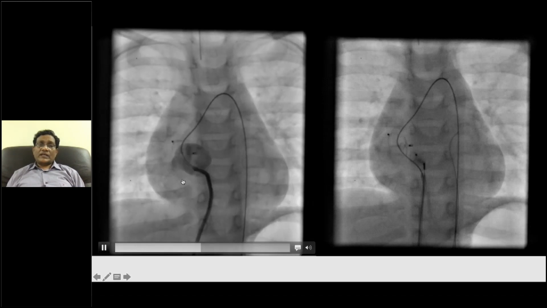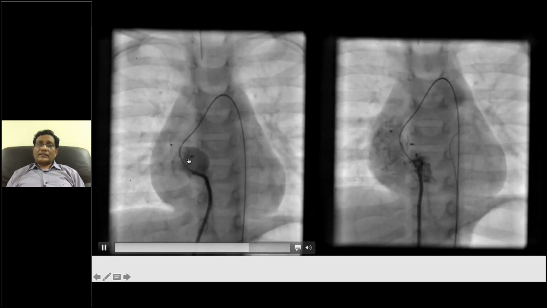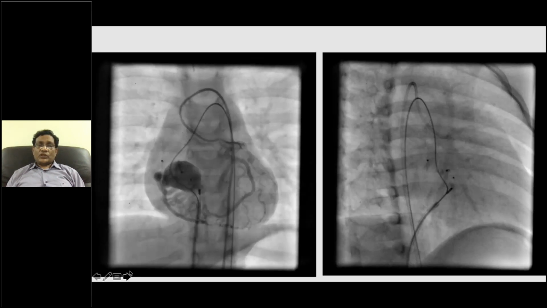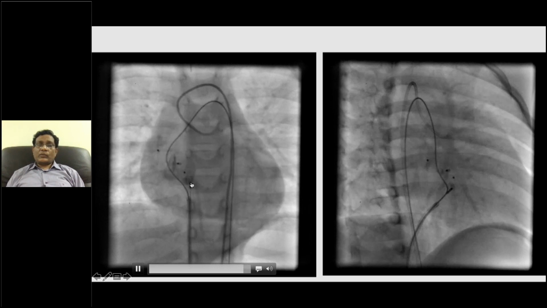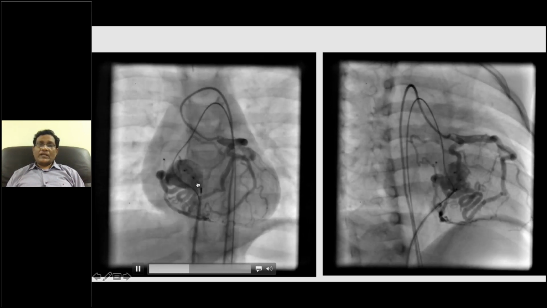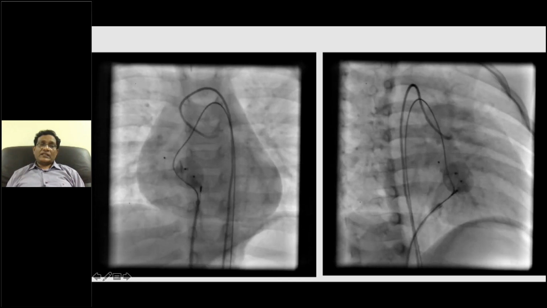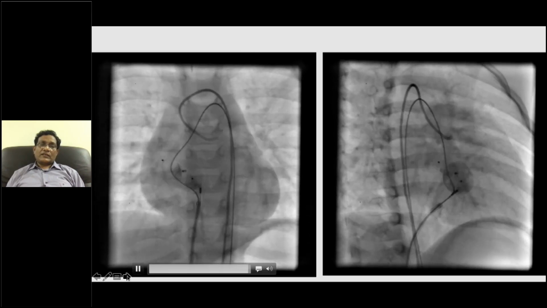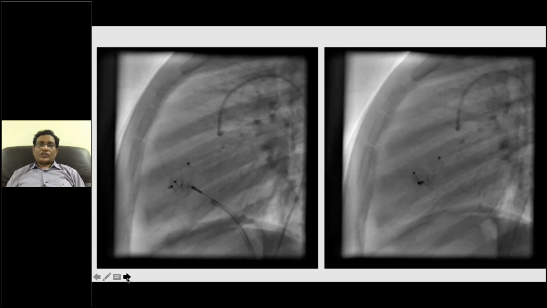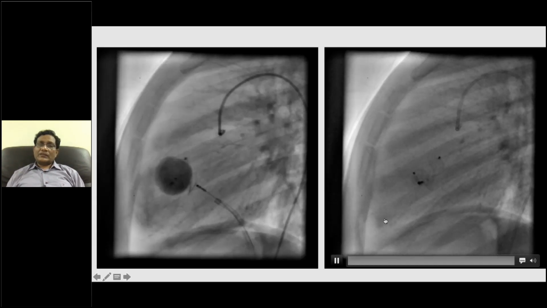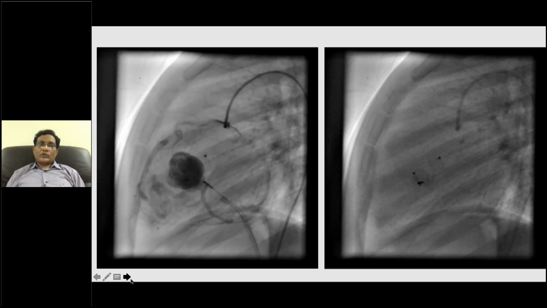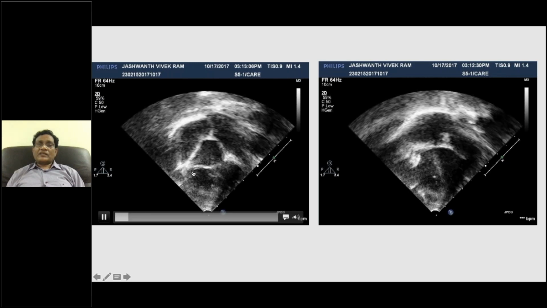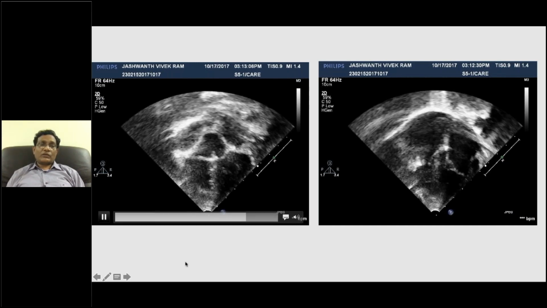What we have done is we closed the fistula and the fistula tract with two devices here. Now you can see the fistula's aneurysmal tract is completely occluded by the device, and there is appearance of all the coronary vessels, which are collateralized. This is a very interesting case to deal with. The only subtle finding was a continuous murmur. Based on that, the patient came to us.